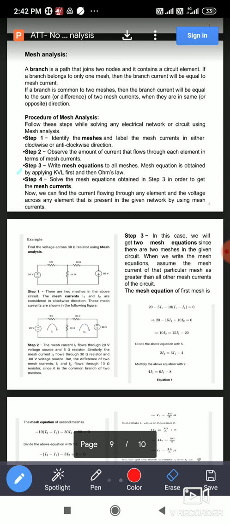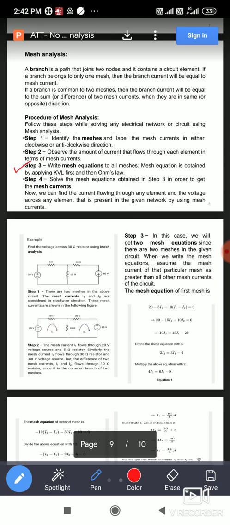Now third step is what? Write the mesh equations for all meshes, means apply KVL, that is Kirchhoff's voltage law, and then Ohm's law. By applying Kirchhoff's voltage law and Ohm's law, you can write the equation. You have to apply KVL in each and every mesh. Suppose there are 2 meshes, you get 2 equations.